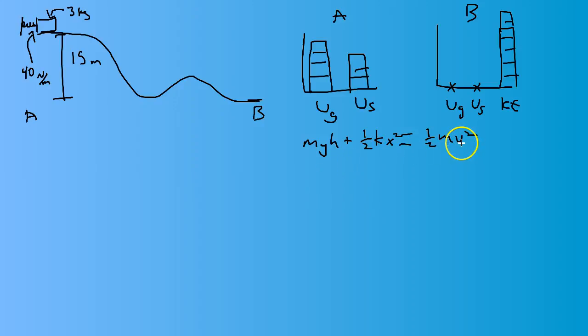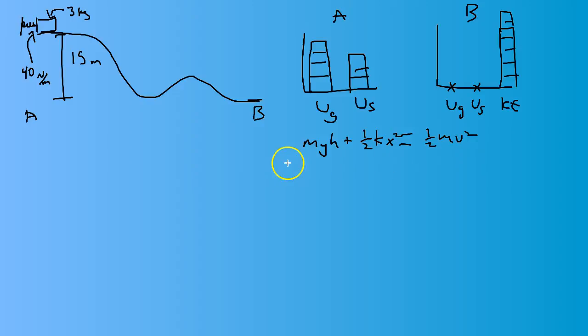So now from here, we can use this equation to solve for anything. If we knew the velocity at the bottom and the starting height and this information about the spring, we could solve for the mass of the object. If we knew the velocity and information about the spring and we knew the mass, then we could solve for the starting height. Or we could solve for velocity, the compression of the spring, or the k value.